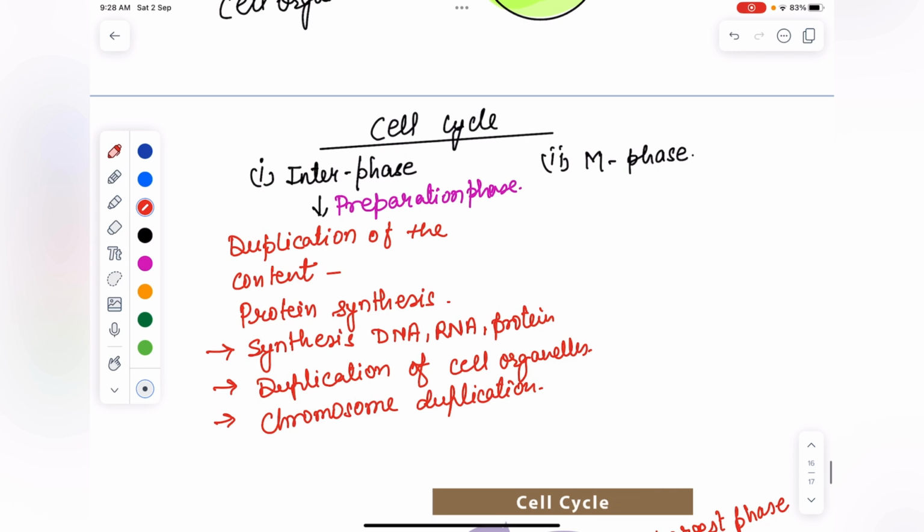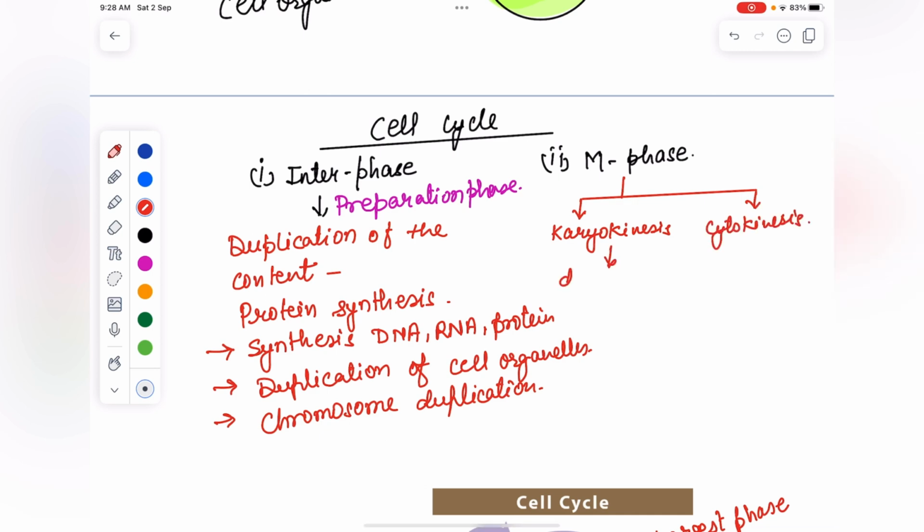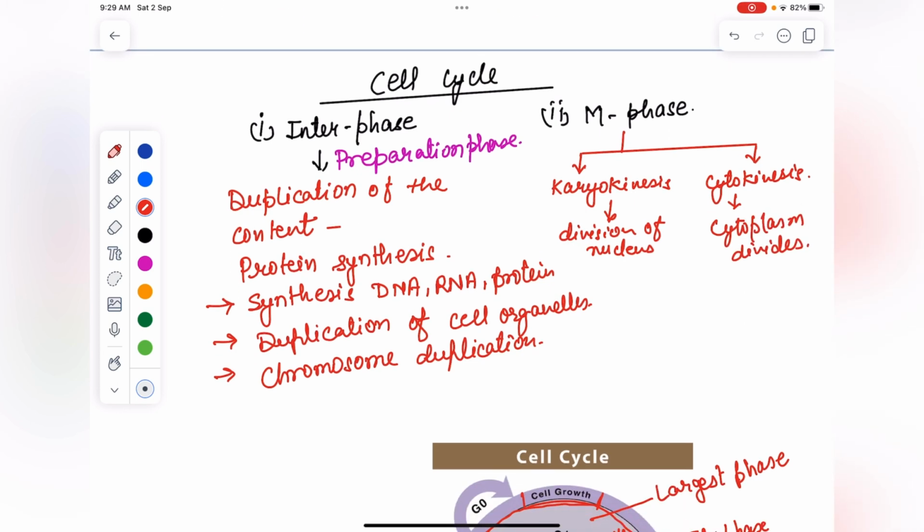M phase starts with the nuclear division, and it has 2 things, that is karyokinesis and cytokinesis. Karyokinesis means division of nucleus, and cytokinesis means division of cytoplasm. This interphase is also called the rest phase, because in this the cell is preparing for the cell division.